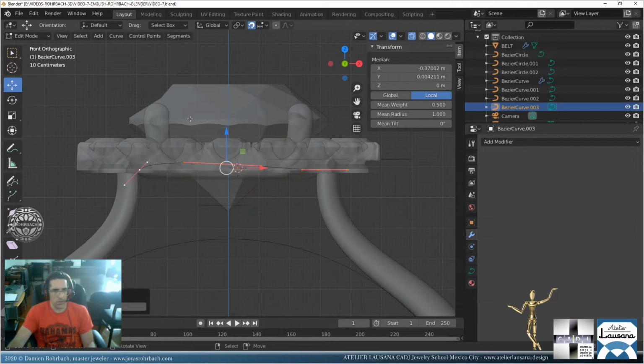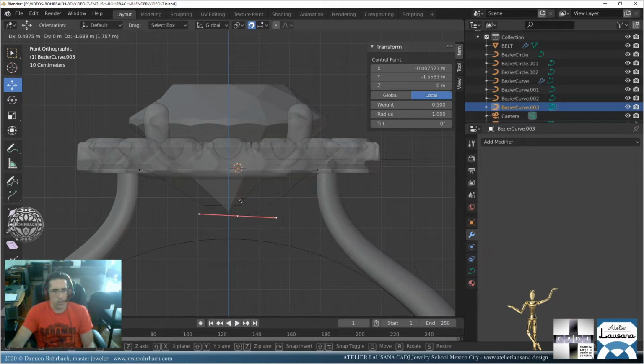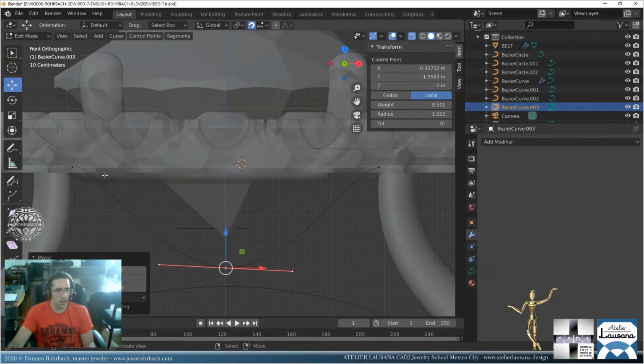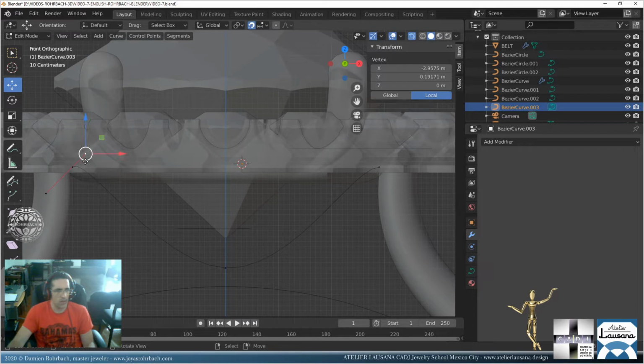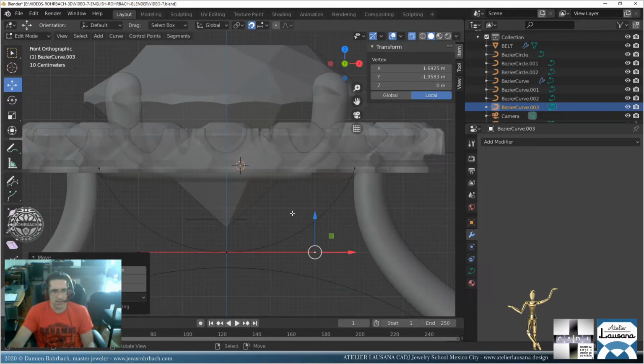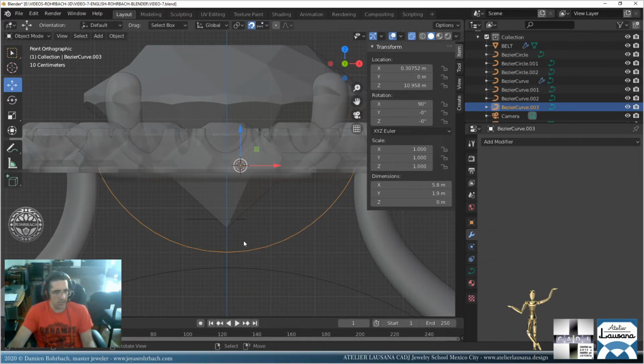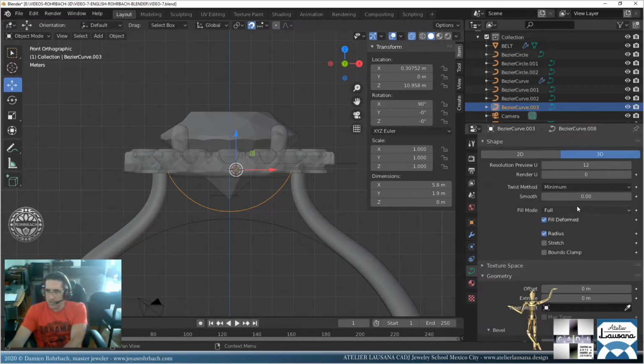Now subdivide. This point is going to go here. Now let me just see if we're exactly at the same level. Yeah, we're at the same. So now this one, just put it 2 points down. 2 points down, perfect here. So this one might come here and this one there. You can even make this symmetrical using the grid and working with the handles, so you get a perfect symmetry for this.